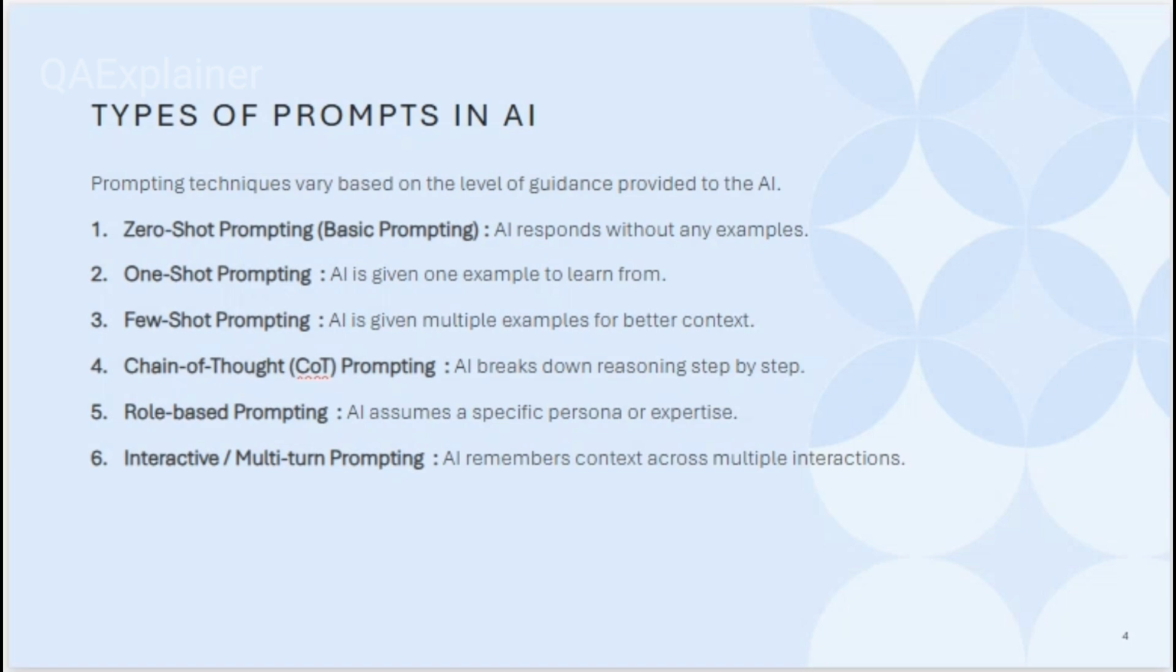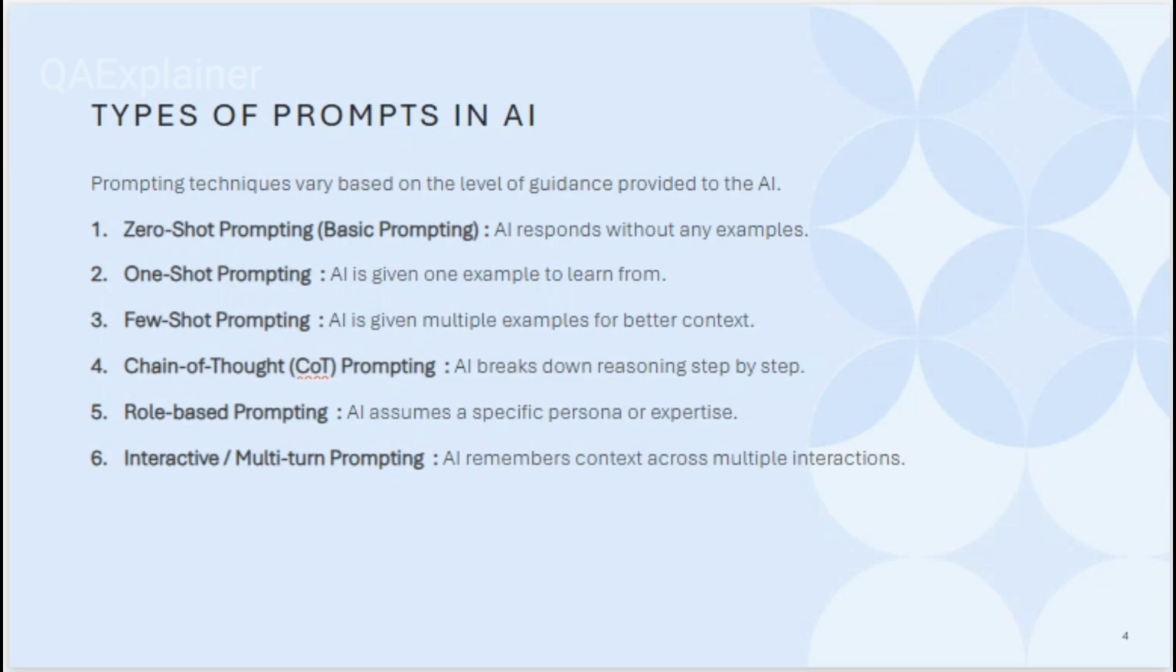Another one is chain of thought, or COT, prompting. Here the AI breaks down the response step by step. It will understand the thing, and then ask itself whether it is providing a proper response or a proper output. Mostly DeepSeek is quite popular because it uses the chain of thought prompting technique.